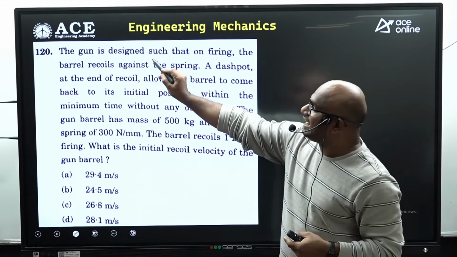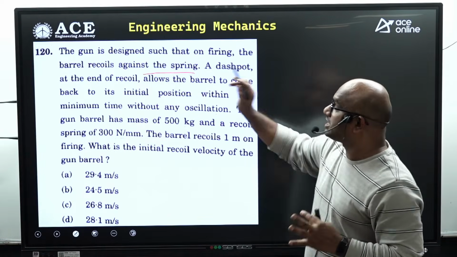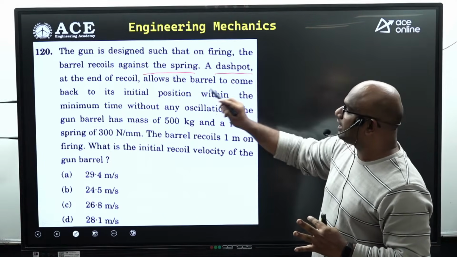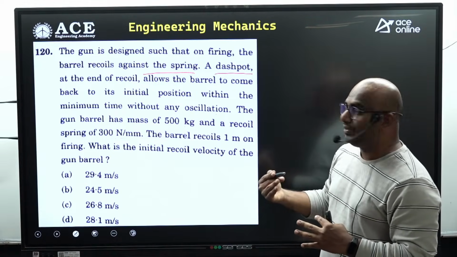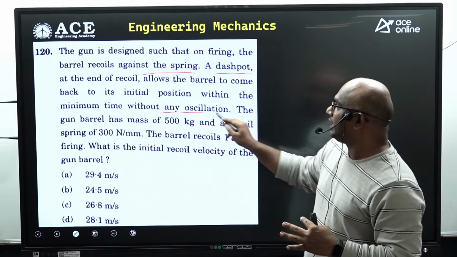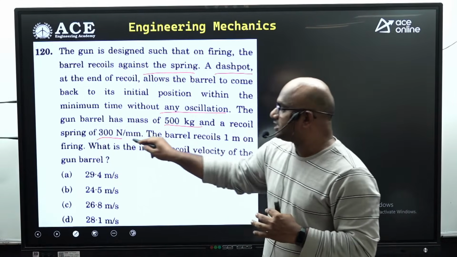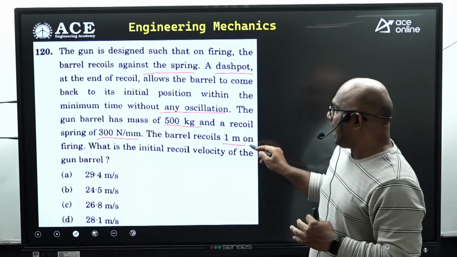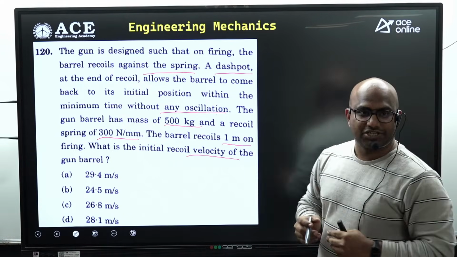Next, the gun is designed such that on firing, the barrel recoils against a spring. Then a dashpot at the end of the recoil allows the barrel to come back to the initial position in minimum time without any oscillation. The gun barrel has a mass given, and the stiffness of the spring is given. The barrel recoils a distance that is given. What is the initial recoil velocity? Very simple.